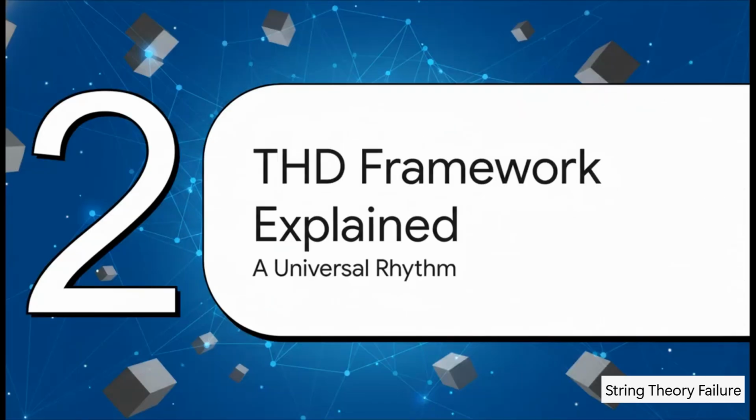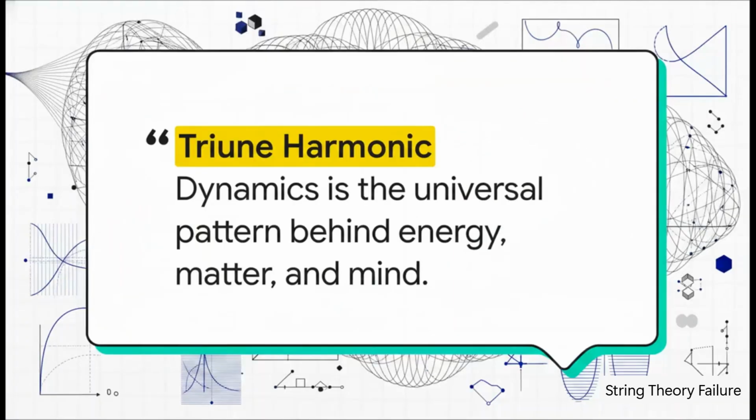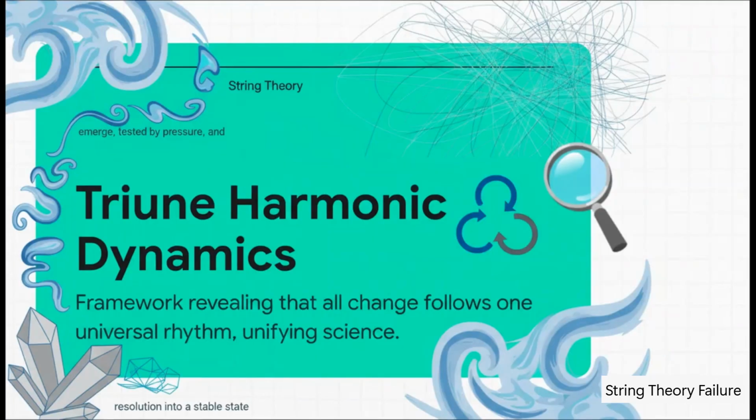Moving on to part two, the THD framework explained, a universal rhythm. To truly figure out what's going wrong with our modern physics, we have to look at the groundbreaking work of Kevin L. Brown, a researcher, inventor, and author. He developed a completely new way to measure the stability of systems, which gives us a completely fresh lens to look at this problem. This framework is called Triune Harmonic Dynamics, or THD for short. And THD isn't just a bunch of math on a chalkboard. It's a highly powerful diagnostic tool.